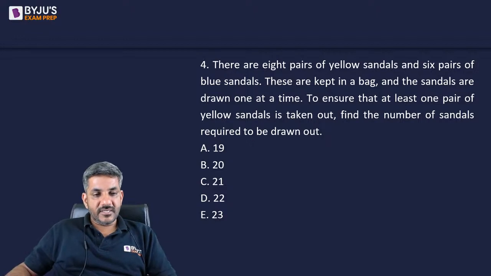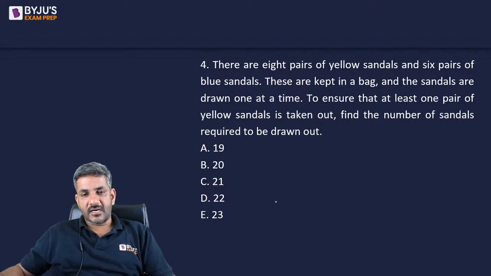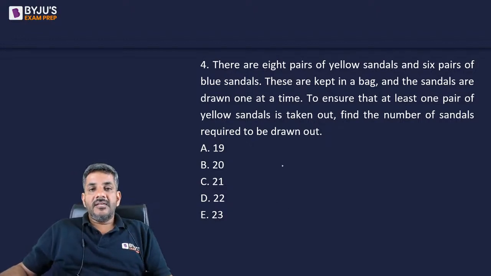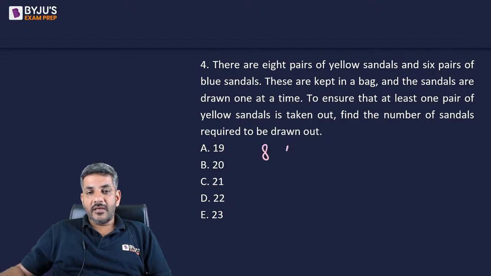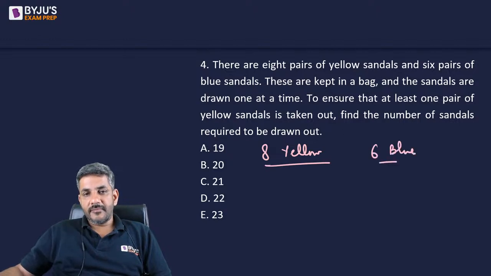It's an easy question. We have not got an answer yet. Let's start solving it. It says there are 8 pairs of yellow sandals and there are 6 pairs of blue sandals. These are kept in a bag and the sandals are drawn one at a time.